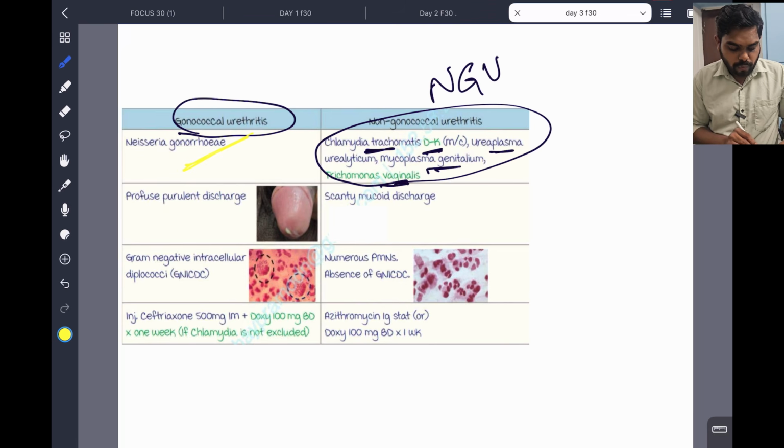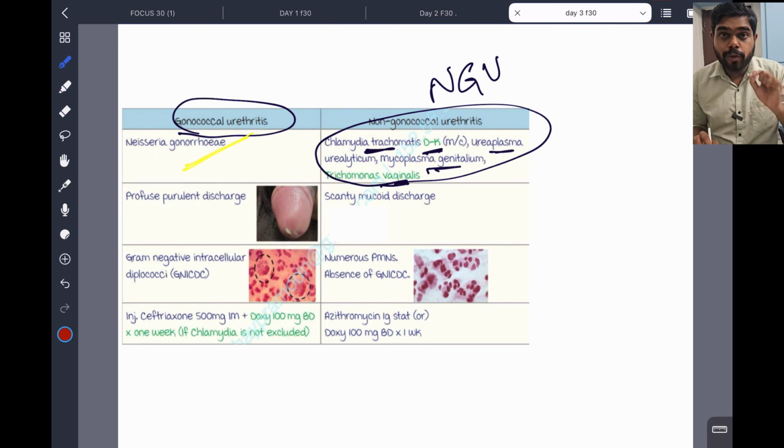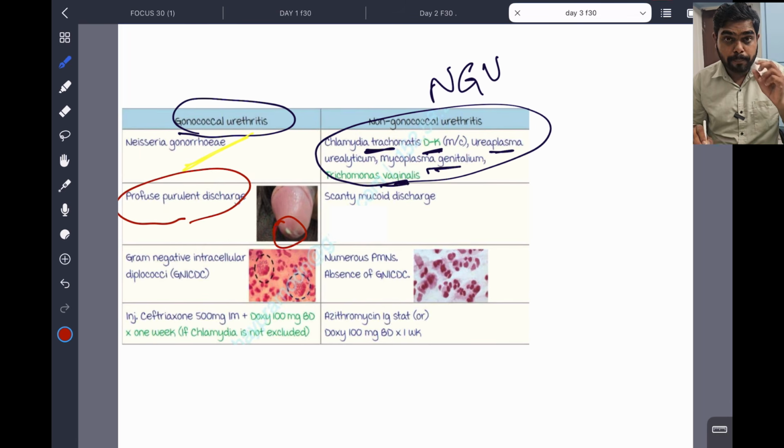Okay, so what are the clinical features in this? Here in gonococcal urethritis, profuse and purulent discharge will be there. This is because of the gram-negative intracellular diplococci. This is the diplococci, cocci bacteria. Management is ceftriaxone. So here, profuse and purulent discharge and diplococci in the image. Okay, what is NGU?